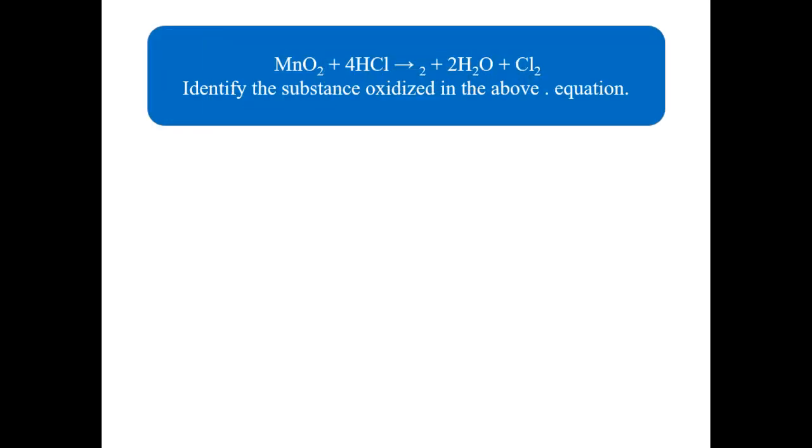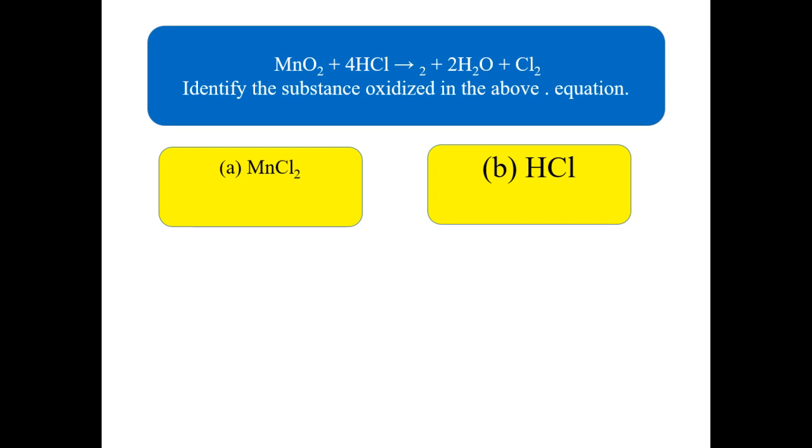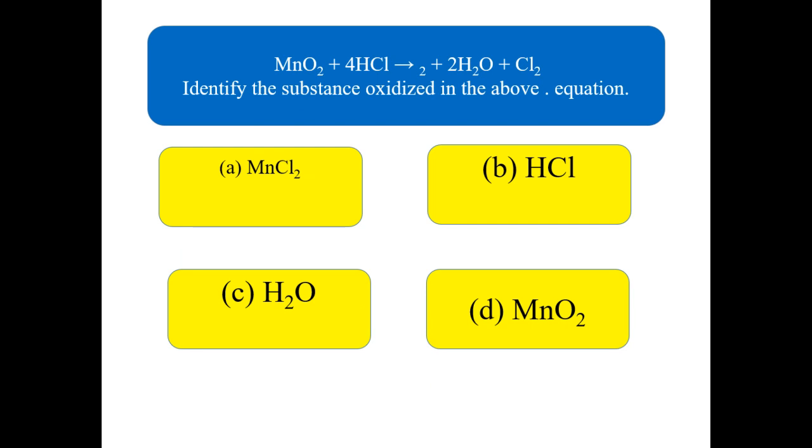You can see the reaction or equation on your screen. So let's identify the substance oxidized in this equation. You have to identify the oxidized substance, and for that equation you have these options. First one is MnCl2, second one HCl, H2O, MnO2. Clear? Here we go for the next question.